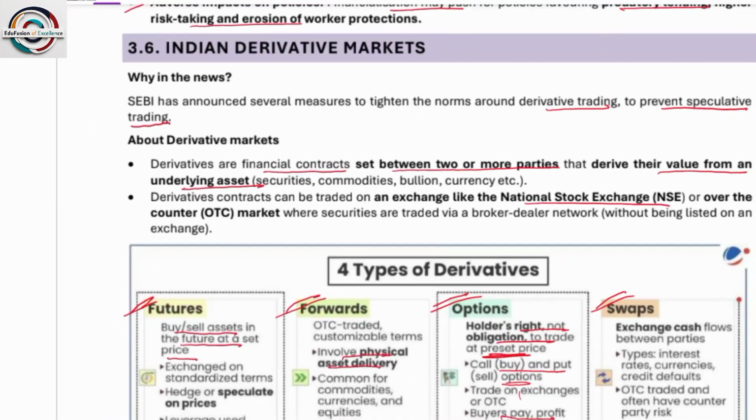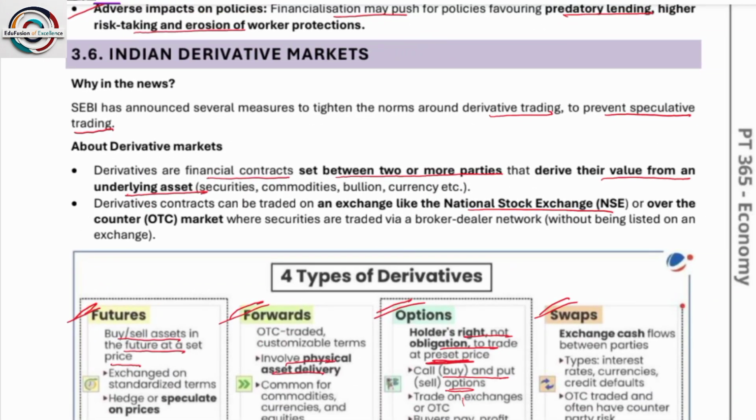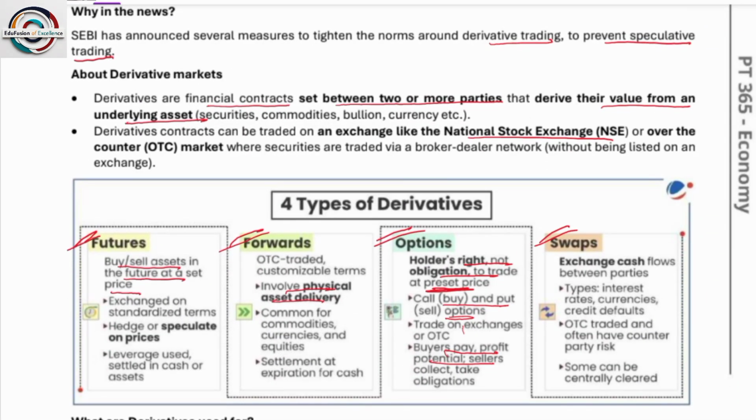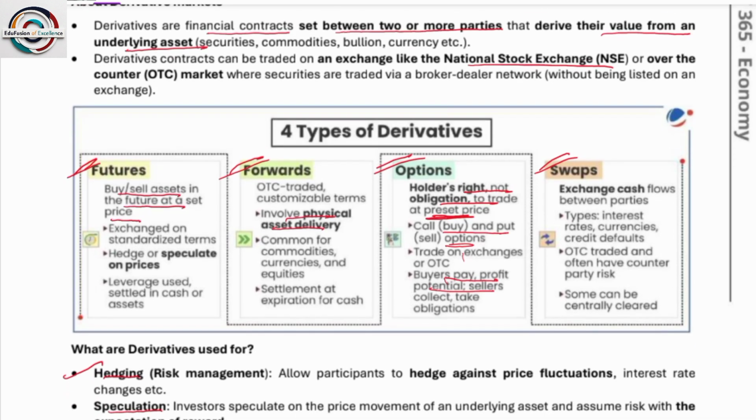Indian derivatives market. I hope you know the derivative market. There are four types of derivative market: futures, forwards, options, and swaps. What is futures? Buy and sell assets at a set price. Means we are predicting that the price may be this, so we will be selling those stocks at this price. So these are futures. Forwards involve physical asset deliveries. Options give holders the right, not the obligation, to trade at a preset price.